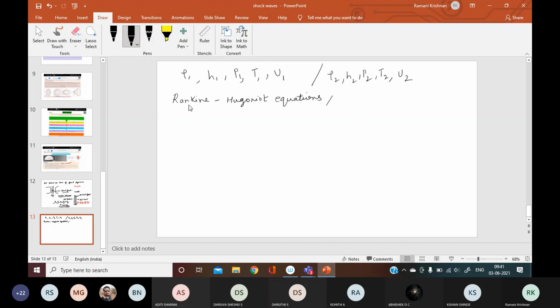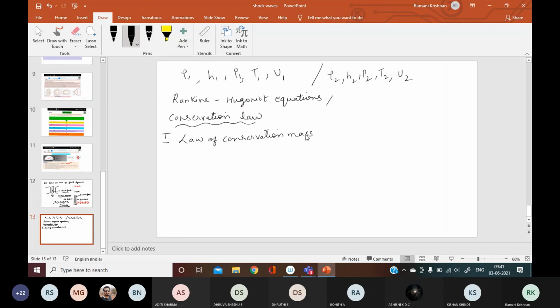So to derive these Rankine-Hugoniot equations, we need the three basic conservation laws. Conservation laws we should know. So this is going to help you to score marks here. First one, law of conservation of mass. Same statement, nothing changes here. You already know. So tell me, what is law of conservation of mass?